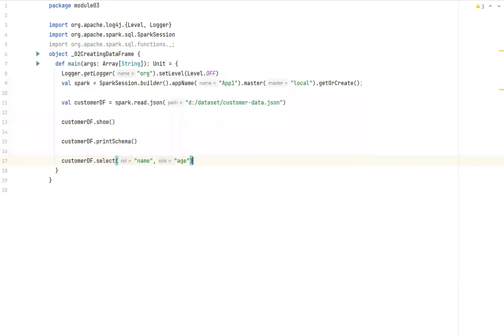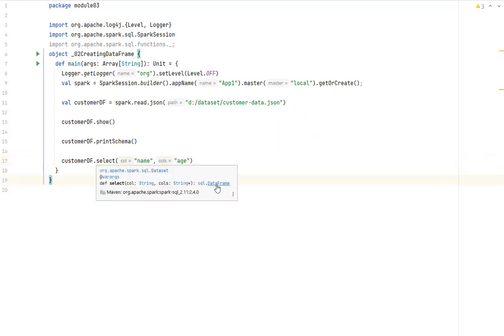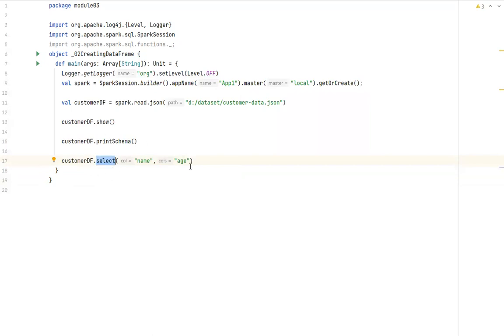Age, and now this point is very important, guys. Any method you try to invoke on a data frame, for example, if you see this, I'm invoking the select method. Look at this. The select method returns you a data frame, so you have to be very cautious. Since when I write dot select, it returns you a data frame, I can chain it, and then finally I can write dot show. So I'm selecting the name column and the age column, and then I'm trying to show. So it will show you the records. So this is one way to select columns.